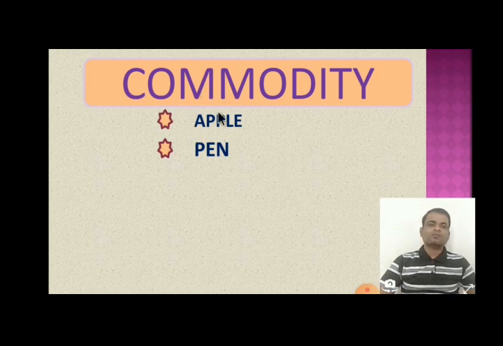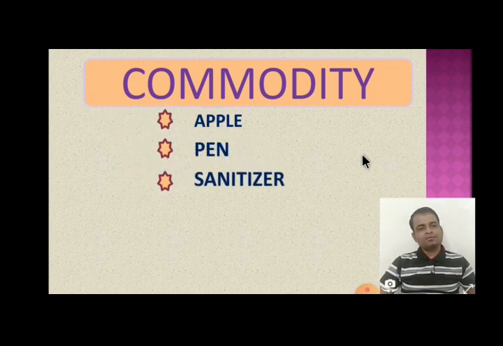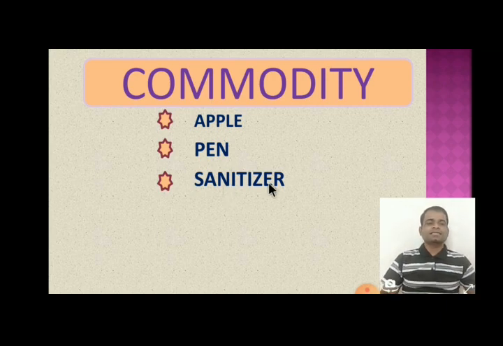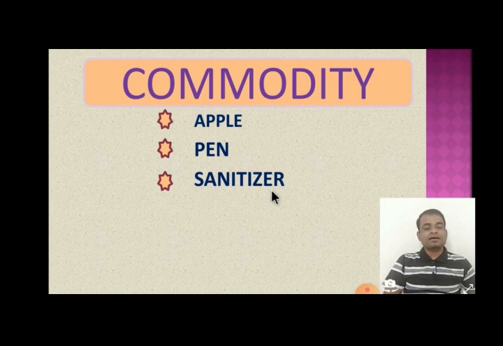So capacity of commodity to satisfy human want is known as utility. Then we may take a very easy example. Nowadays we are facing the corona pandemic period. In this period we use sanitizer. Why? Because sanitizer has power to satisfy our want. So that power in sanitizer is also called utility.